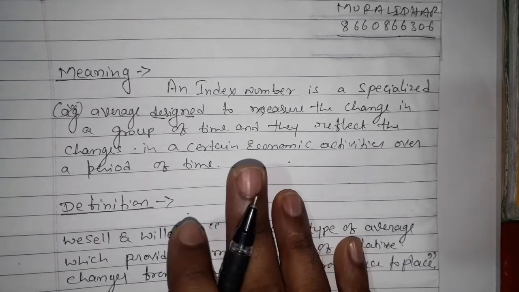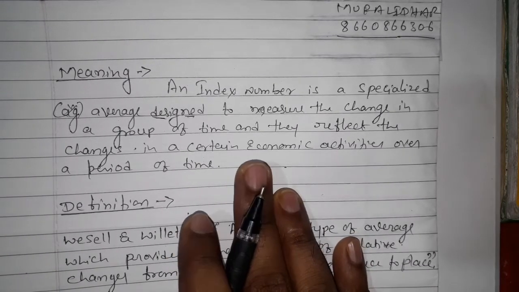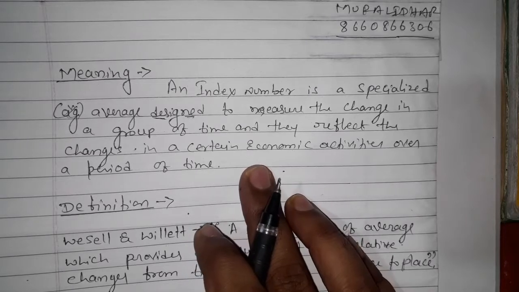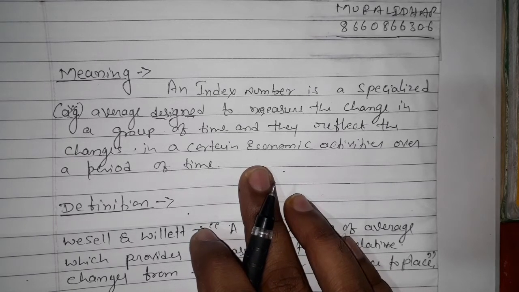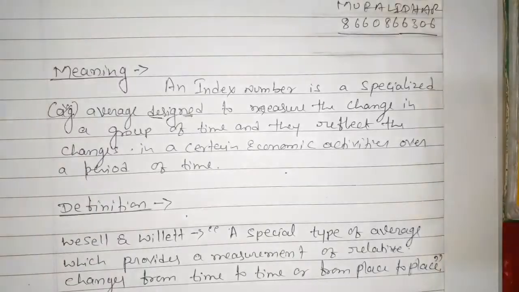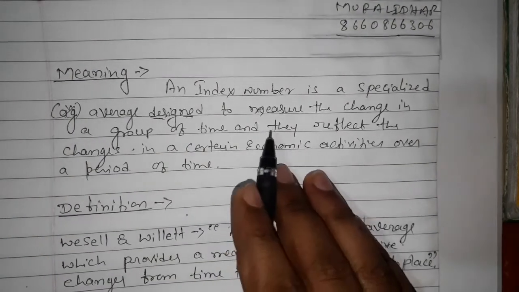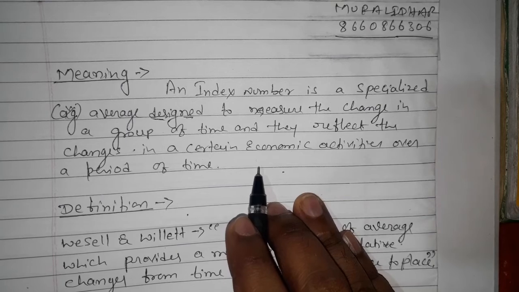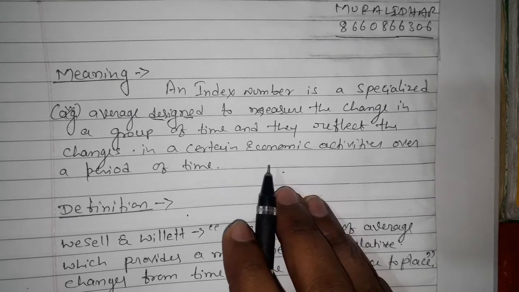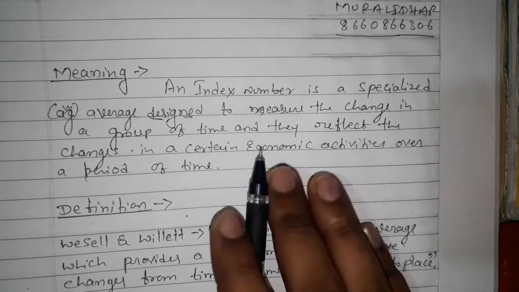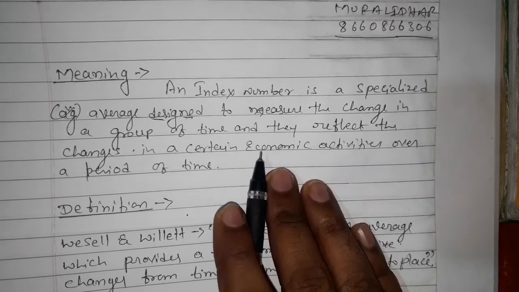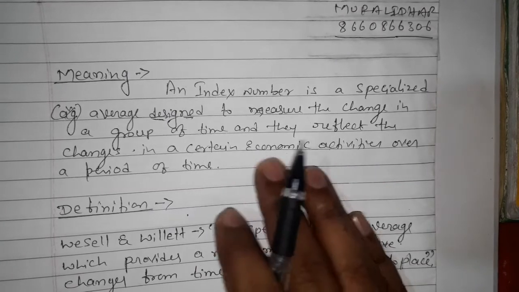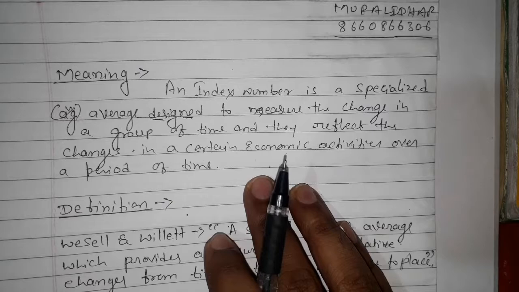The index number is very useful for knowing about economic activities, because a lot of changes are going to happen in economic activities. Economic activities always change from place to place and from time to time. It simply provides a comparative picture of an overall particular period of time. The index number is going to provide us the overall picture of how much has been changed.